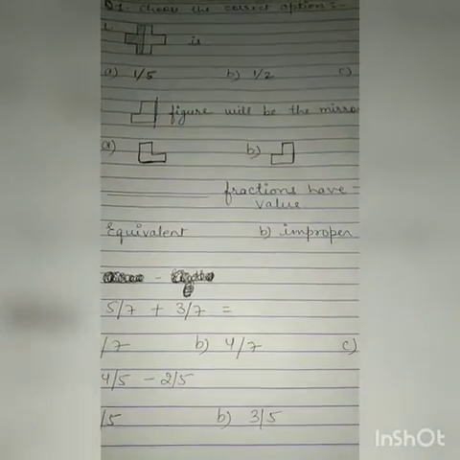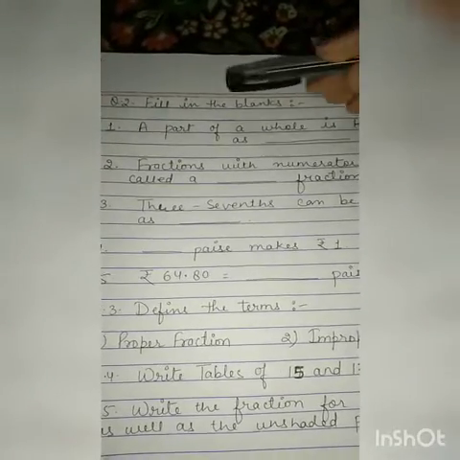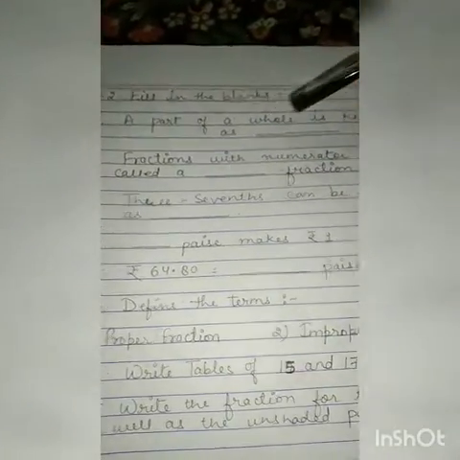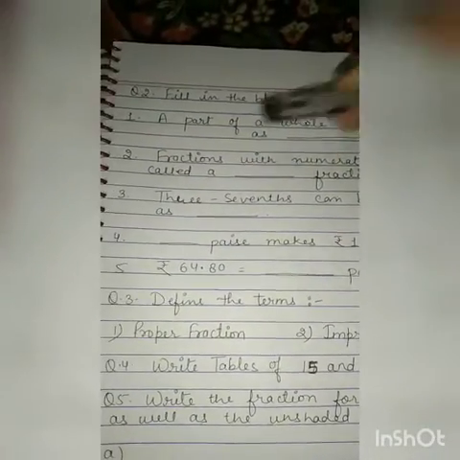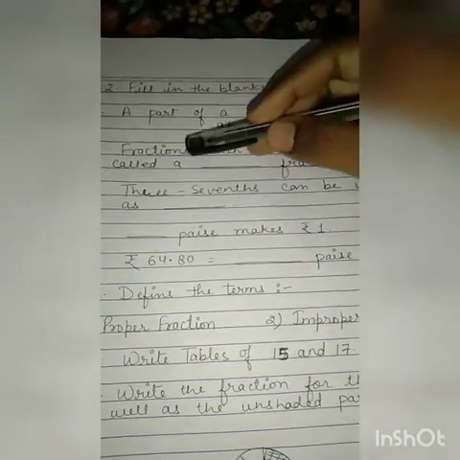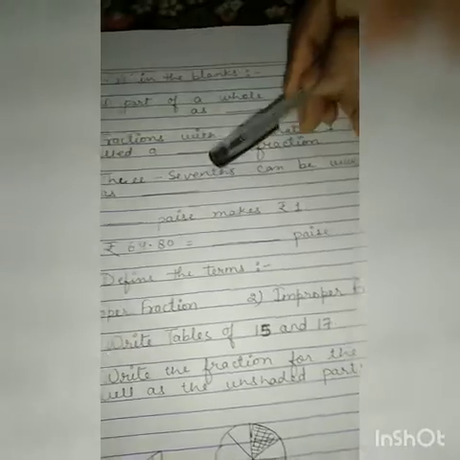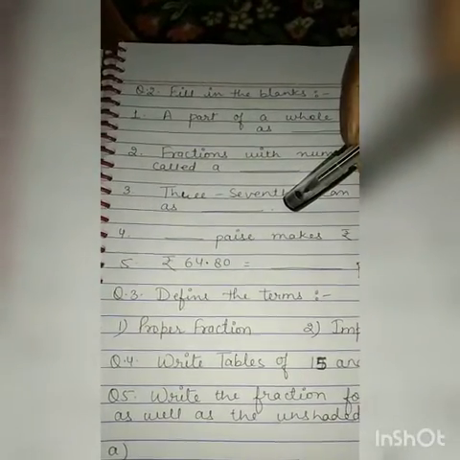Now the second question is fill in the blanks. First, a part of a whole is known as dash. Clear? Second, fractions with numerator 1 are called dash fraction. Third, 3/7 can be written as dash.